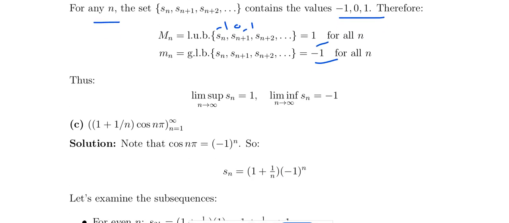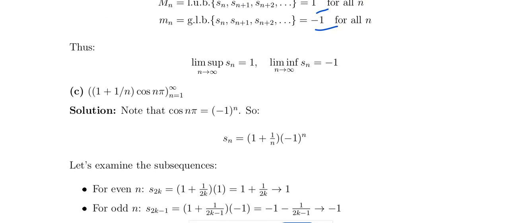So the limit supremum and limit infimum for this one: suppose both are the same, or the sequence is convergent, that is, it converges to the same limit. Take 1 plus 1 by n into cos n pi. Cos n pi, we saw earlier, has the value (-1) power n. So Sn equals 1 plus 1 by n into (-1) power n.